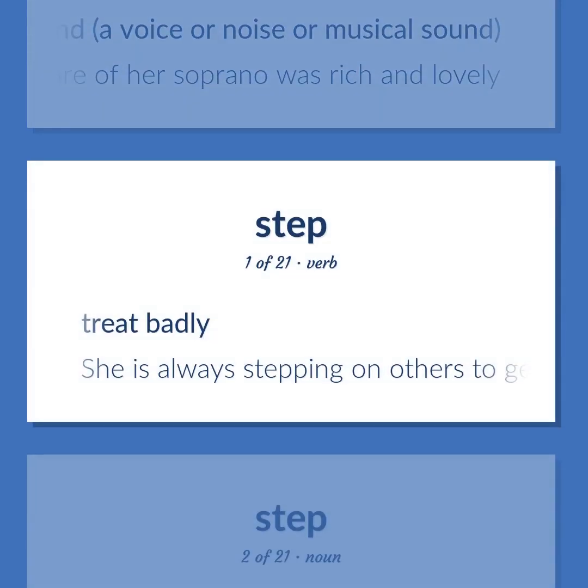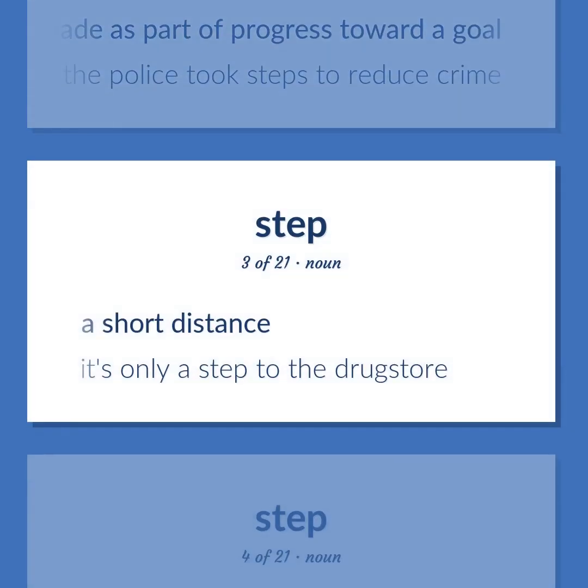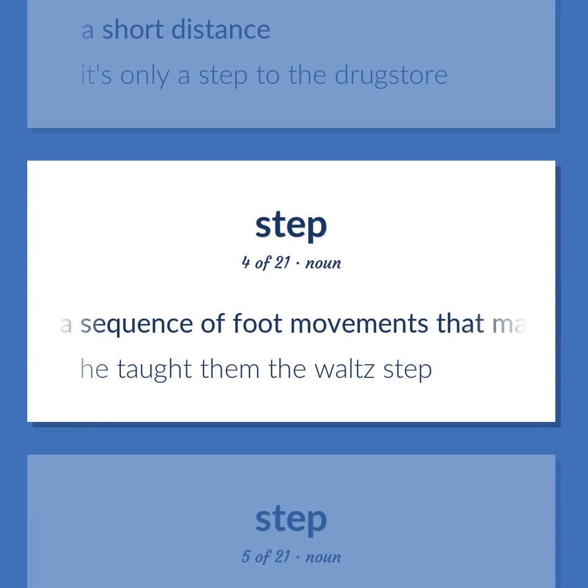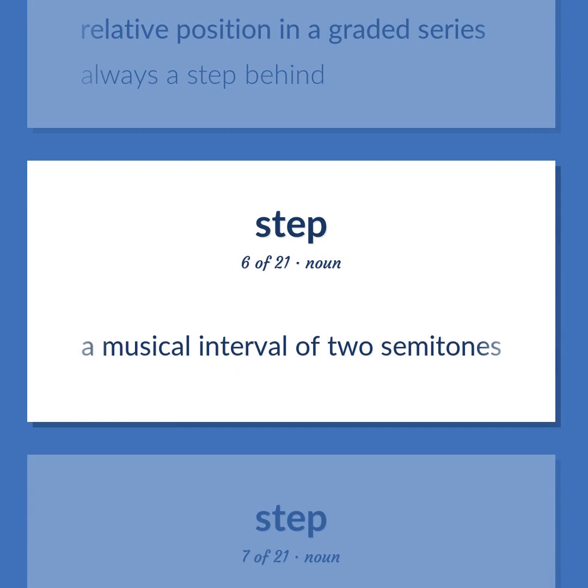Step: treat badly. She is always stepping on others to get ahead. Any maneuver made as part of progress toward a goal. The police took steps to reduce crime. A short distance. It's only a step to the drugstore. A sequence of foot movements that make up a particular dance. He taught them the waltz step. Relative position in a graded series. Always a step behind. A musical interval of 2 semitones.